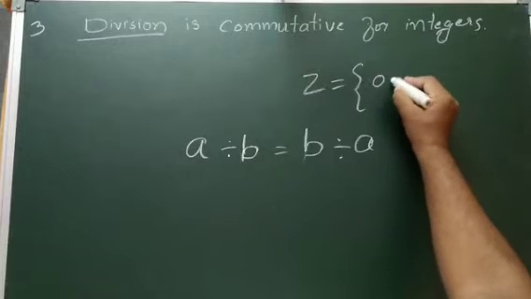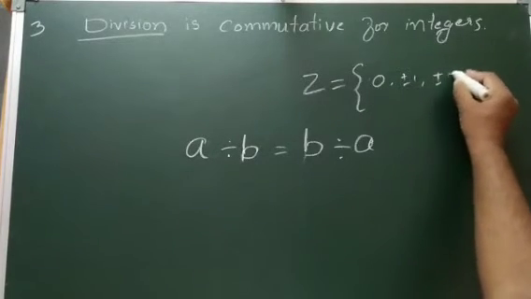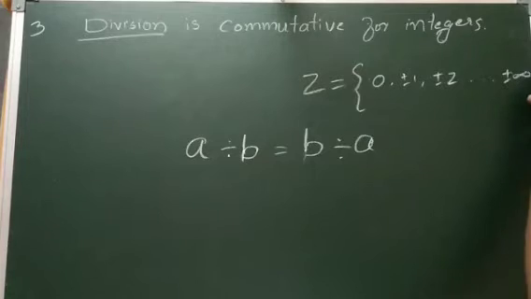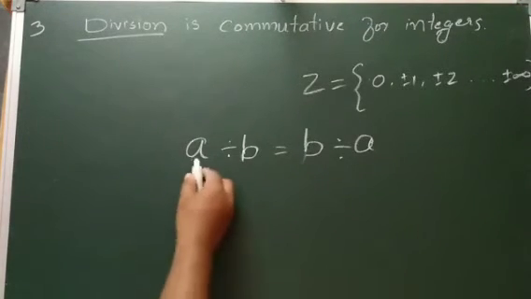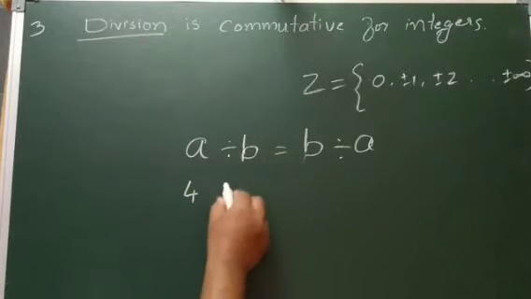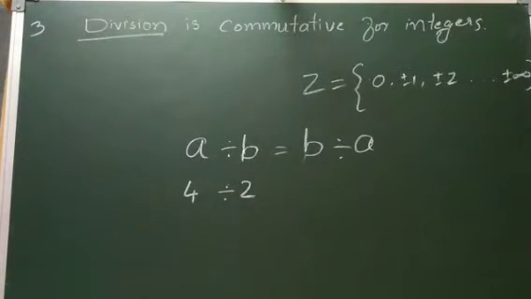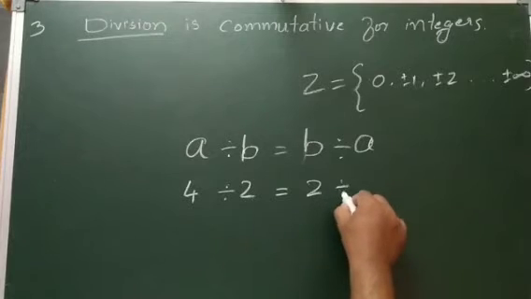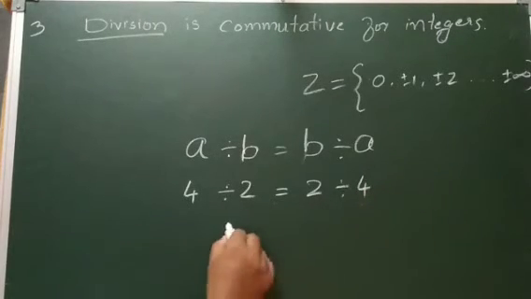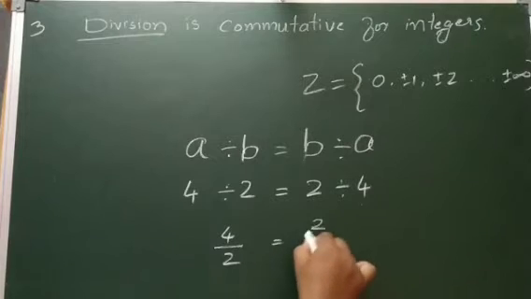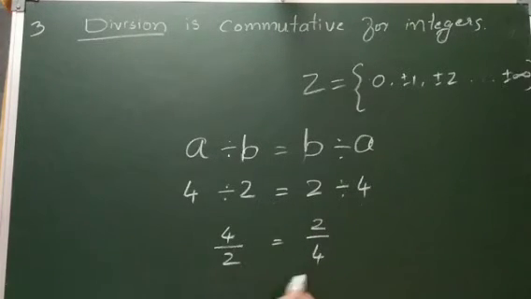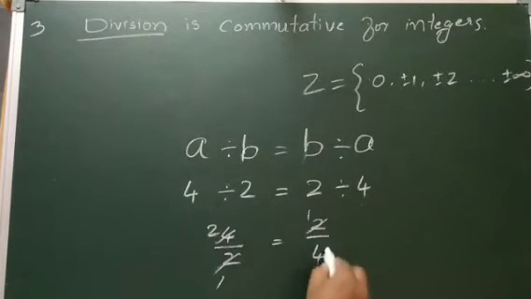So 0, plus or minus 1, plus or minus 2, up to infinity. From that, take any two numbers you want. Suppose I am taking A equals 4, B equals 2. If we come to the RHS, B now is 2, A is 4. If you write that, 4 divided by 2, and here 2 divided by 4, means 2 upon 4, 4 upon 2. So 2 1s are 2, 2 2s are 4.